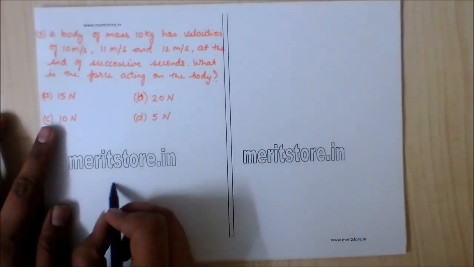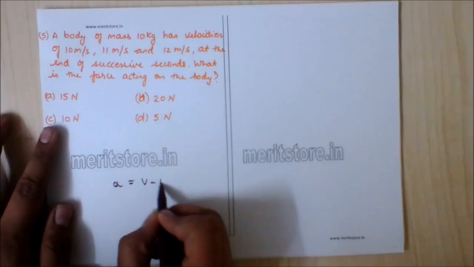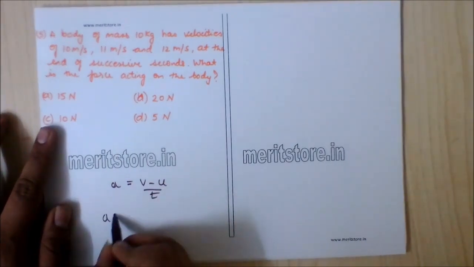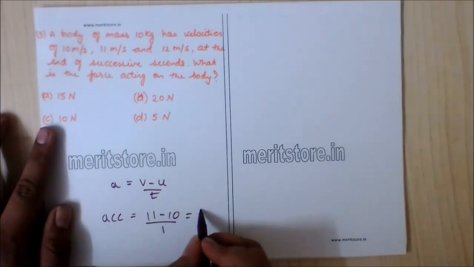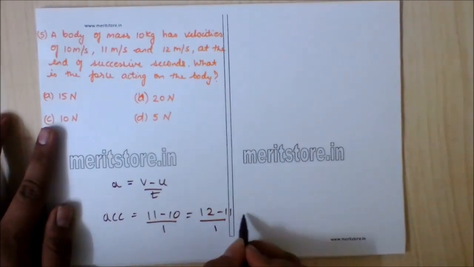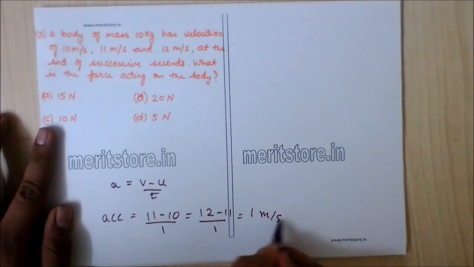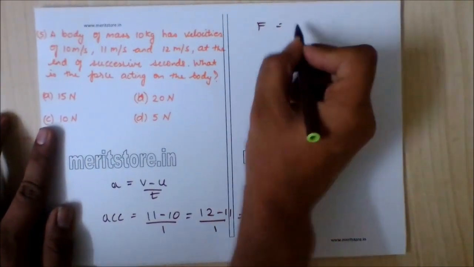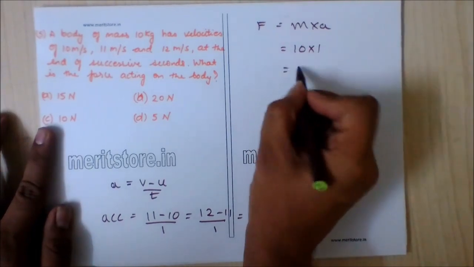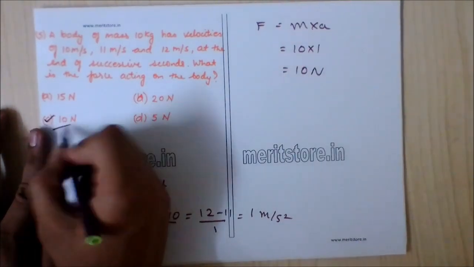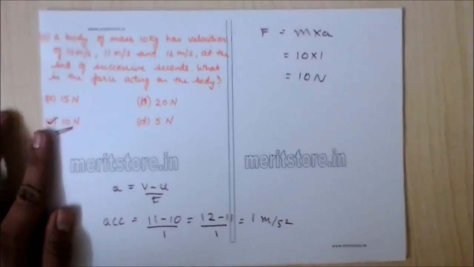Now acceleration is equal to v minus u upon t. Acceleration is equal to 11 minus 10 upon 1, which is equal to 12 minus 11 upon 1, which gives us 1 meter per second square. Force is equal to mass into acceleration, 10 into 1, which gives us 10 Newton. So option C, 10 Newton, is the correct answer.